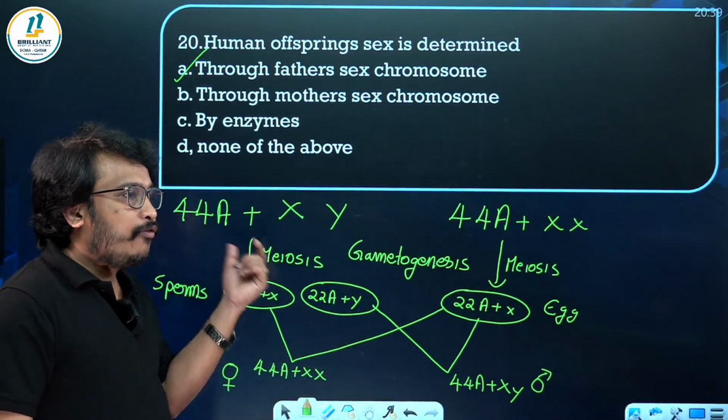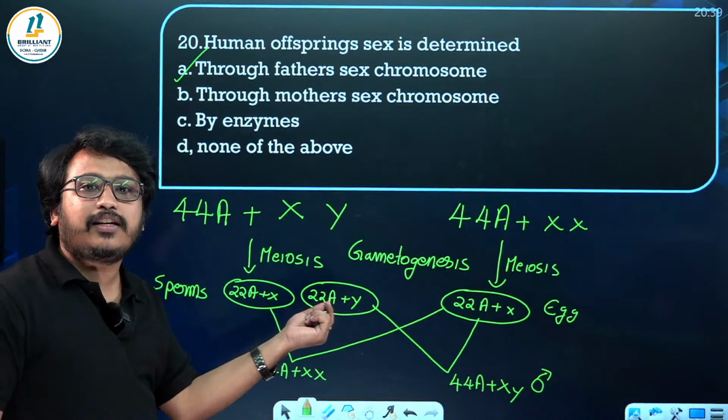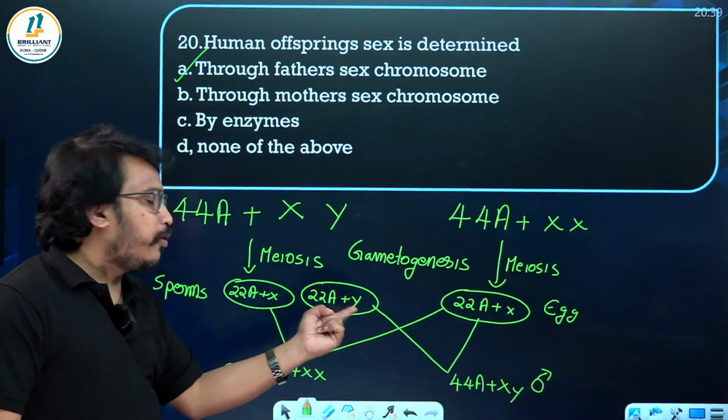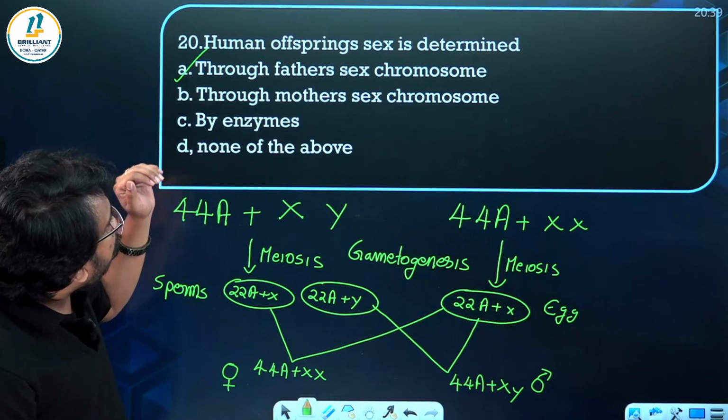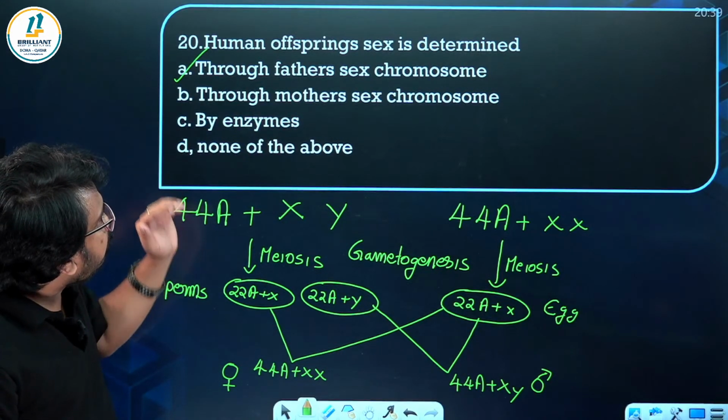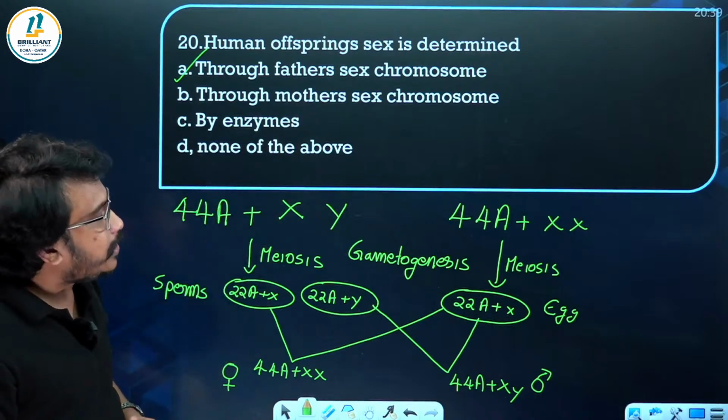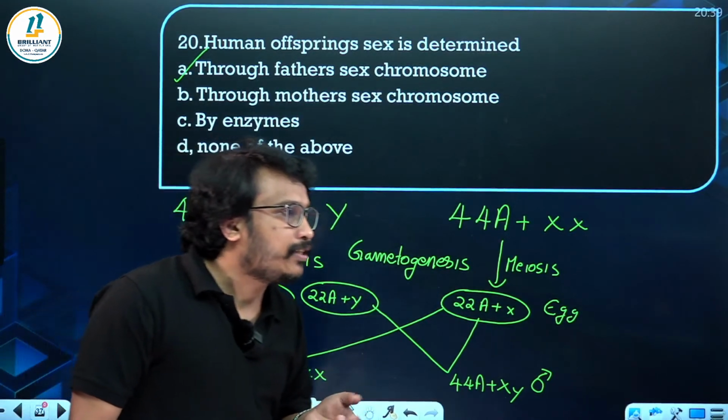Here you should understand the father is heterogametic. The father is producing two types of sperm, one with the X chromosome and one with the Y chromosome. So offspring sex is determined mainly through the father's sex chromosome. That is also by chance.